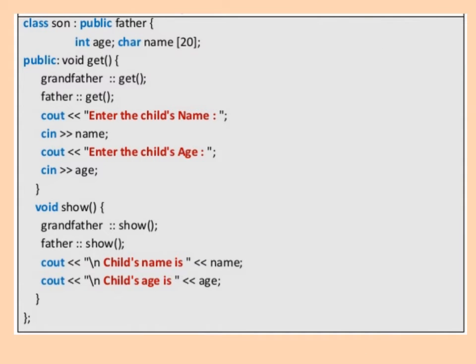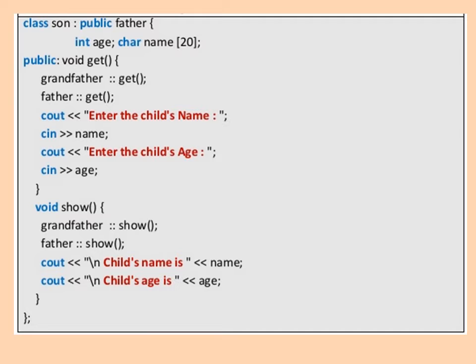Now here we declare one class, class son colon public father. So son is the derived class and father is the base class. Now in class son we declare the variable int age and an array of character data type name of size 20. Public void get: we declare the function get under public, with grandfather scope resolution get and father scope resolution get.